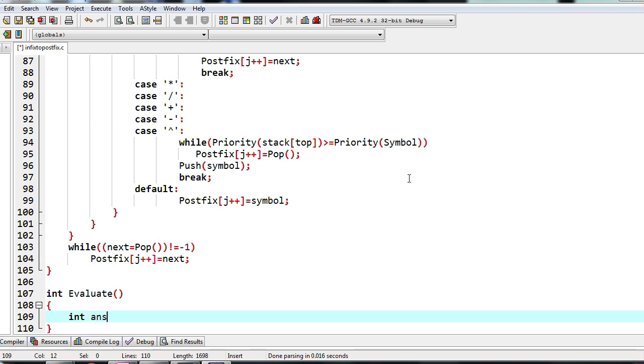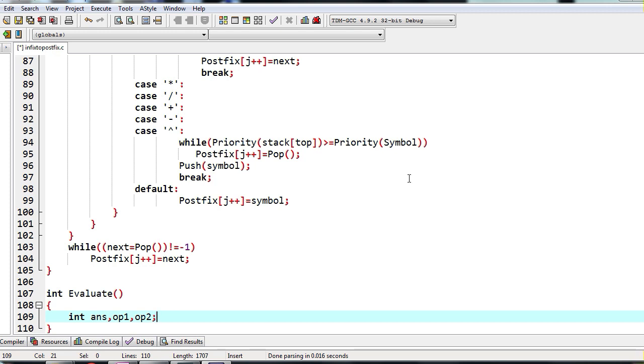Here I am going to have one variable for the answer, which I will store as ANS. Then I will have OP1 and OP2 for the operands, or I can also have A and B. That is up to you.